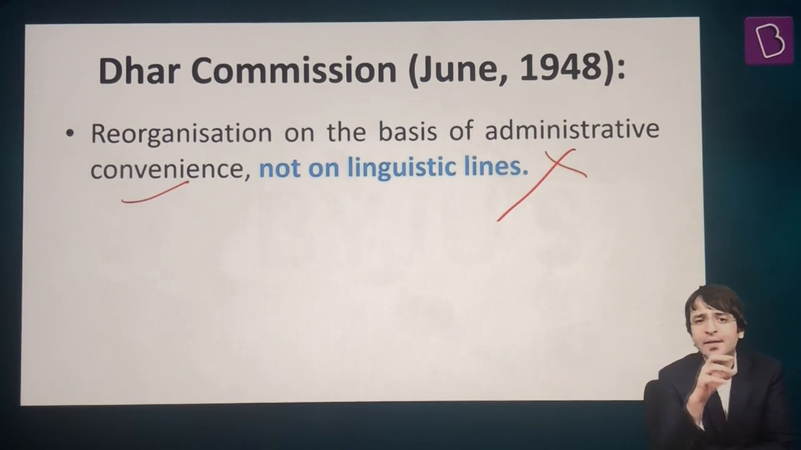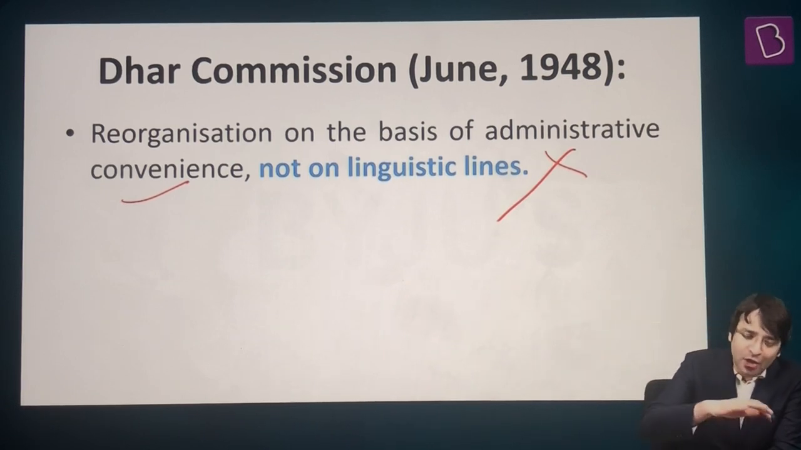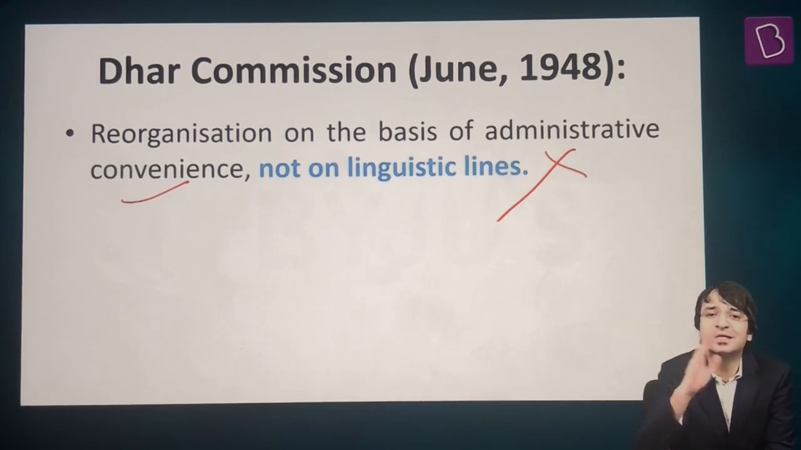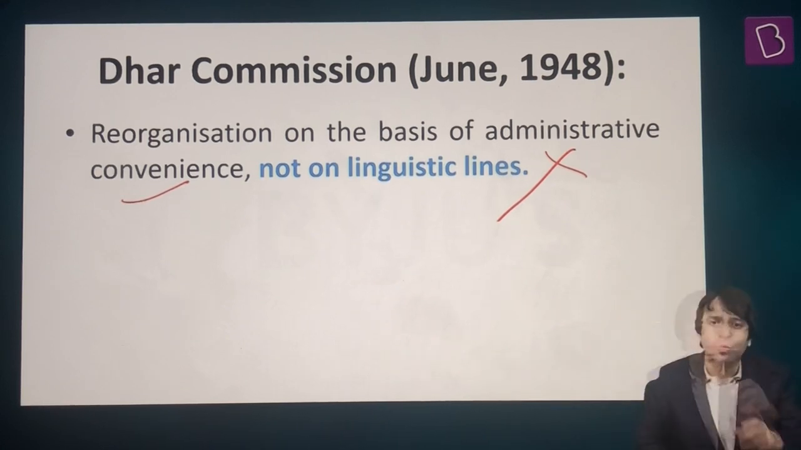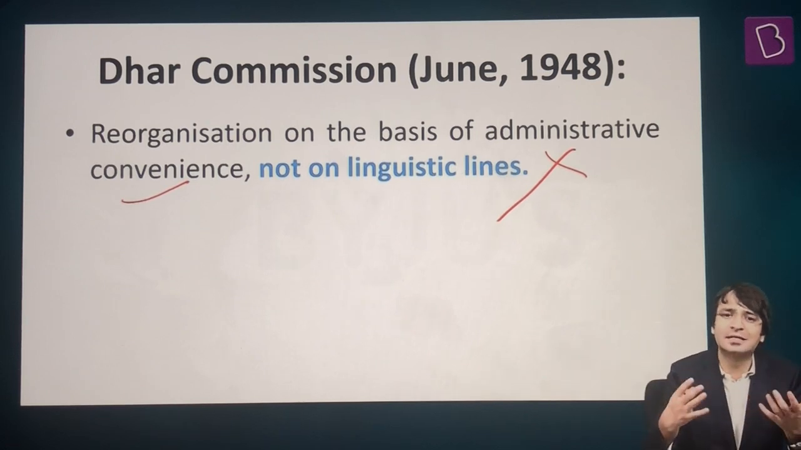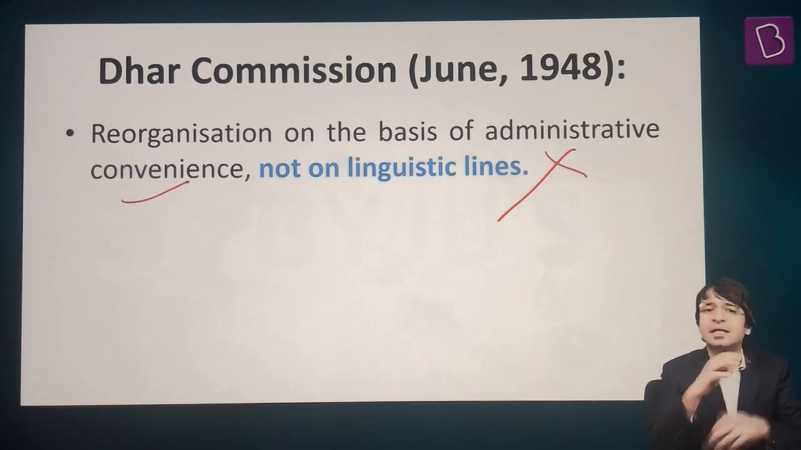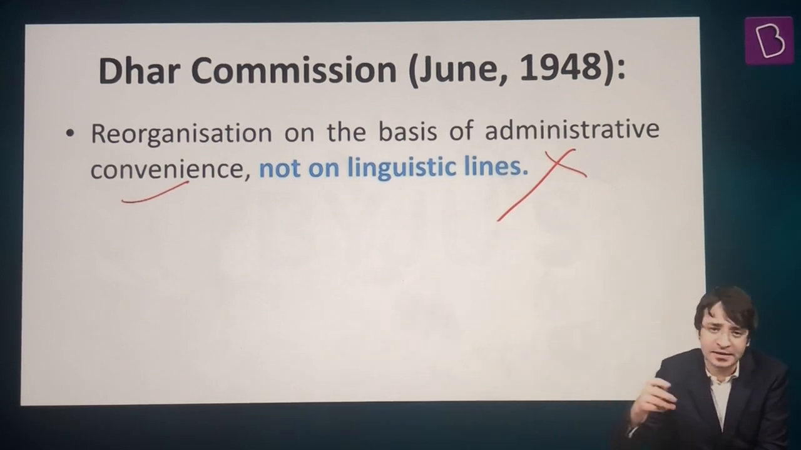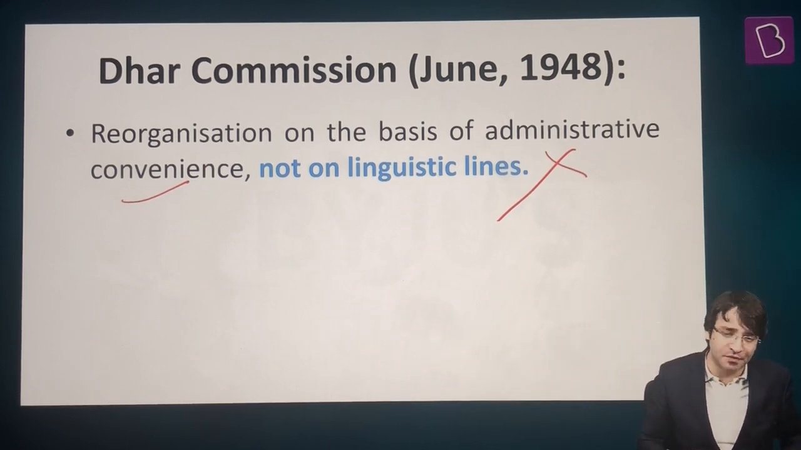Which means then there was a popular demand that we should have states on the basis of language. We should reorganize this country along the linguistic lines. For example, one state for Telugu speaking population, one state for Marathi speaking population. That means we should reorganize this country on the basis of linguism. But Dhar Commission said no, not linguistic lines, but only on the basis of administrative convenience.